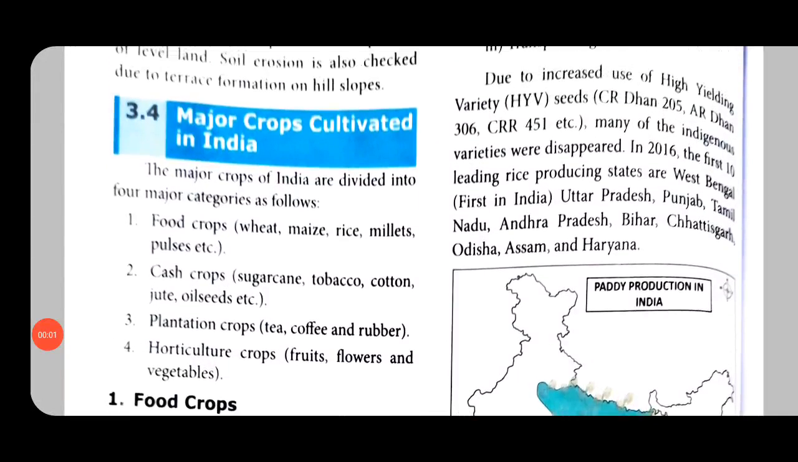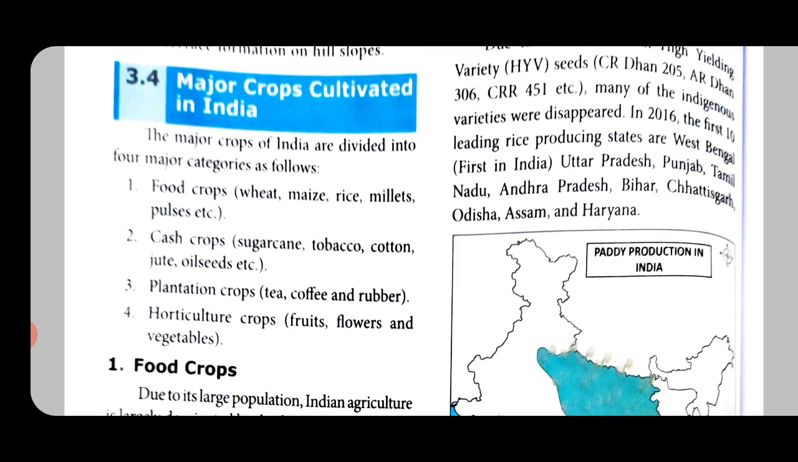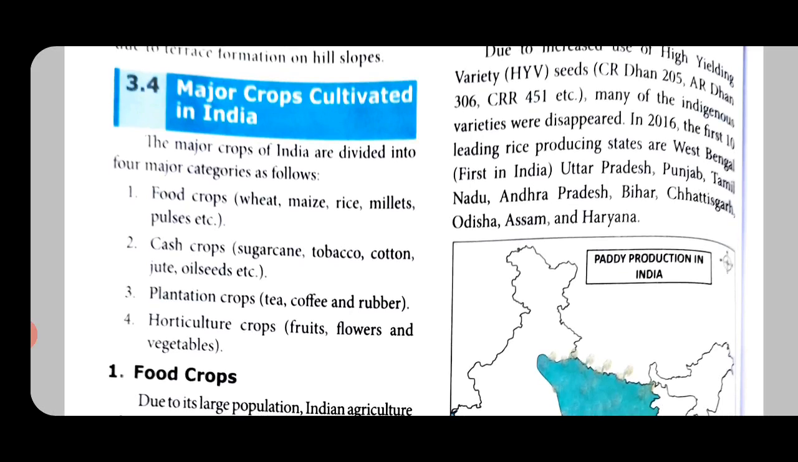So, welcome students. Today we move on to the third part of your geography lesson, that's unit 3. We are just about to learn about the crops that are cultivated in India. The major crops of India are divided into 4 major categories as follows.